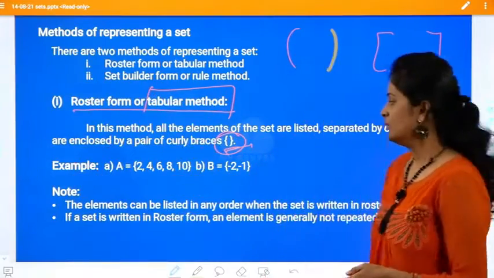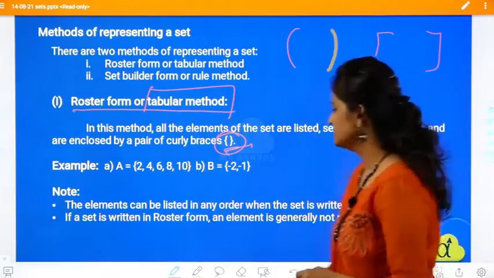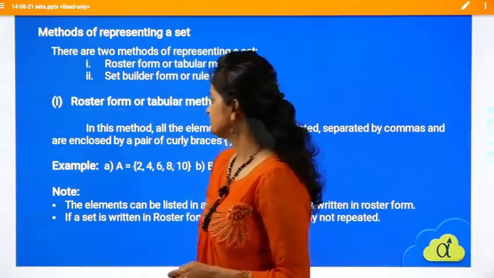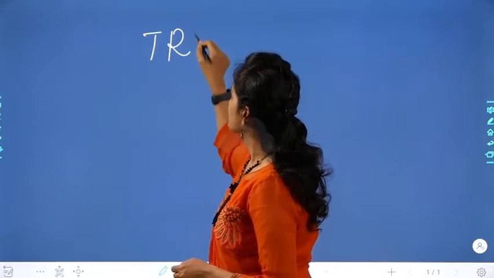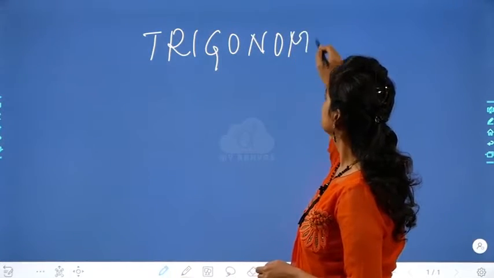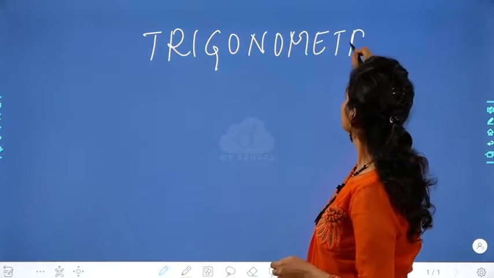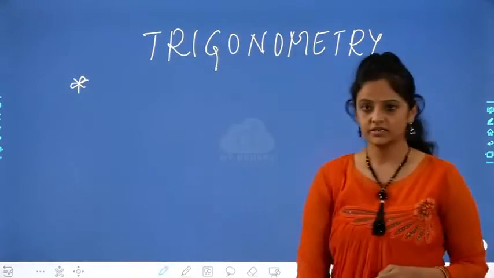Got it? Now, repetition of elements. Suppose I give you the word trigonometry. Two points have to be remembered here.